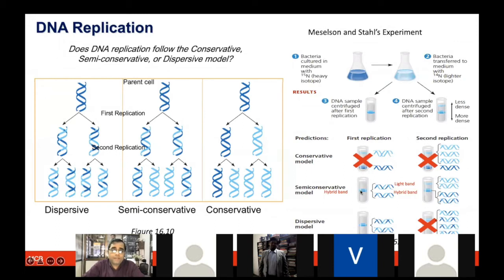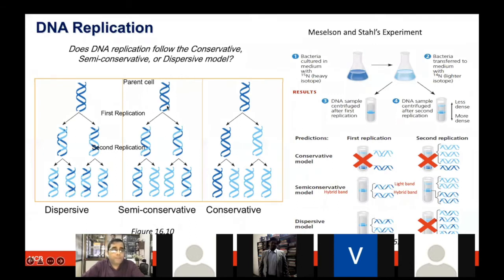What they observed is that in the intermediate, they could see some band, and then in the next cycle, they could see the intermediate followed by a top layer, which is the lighter layer. Based on these observations in the density centrifugation, they came up with this model.